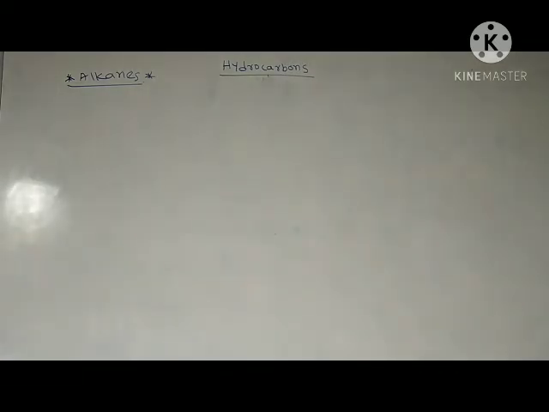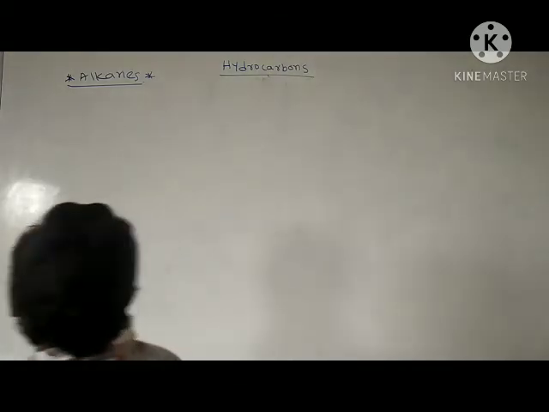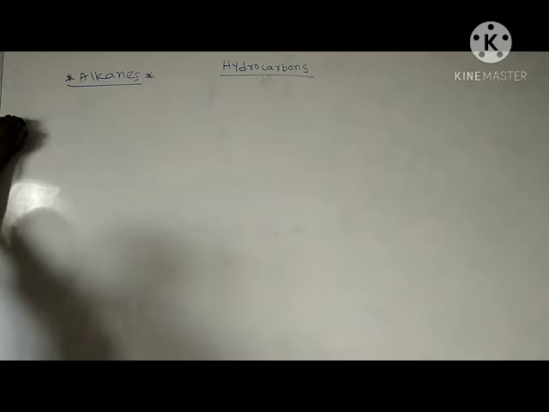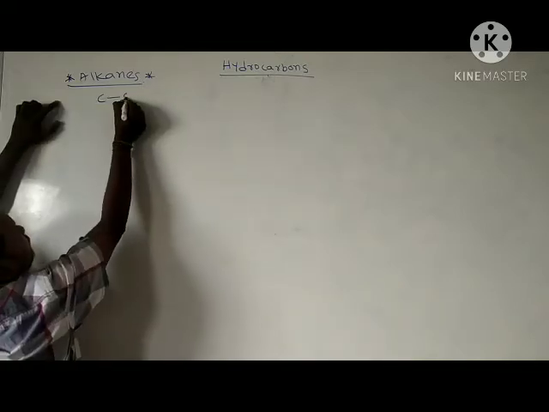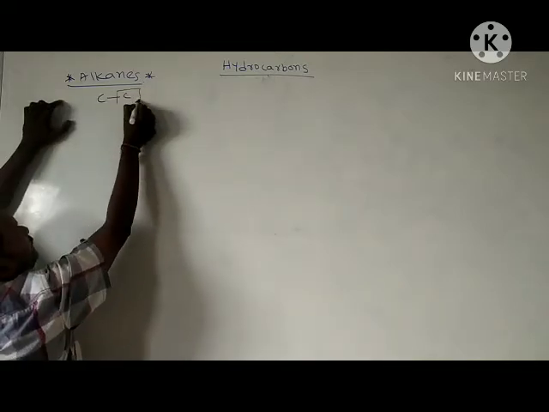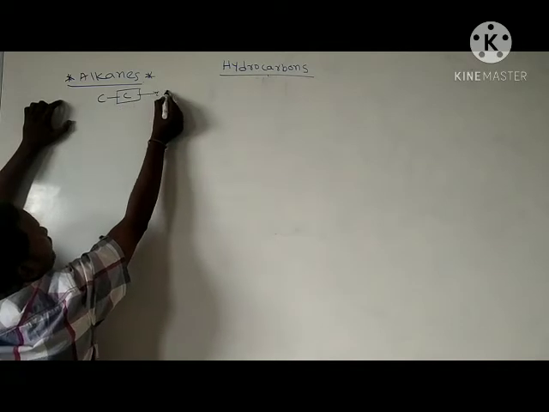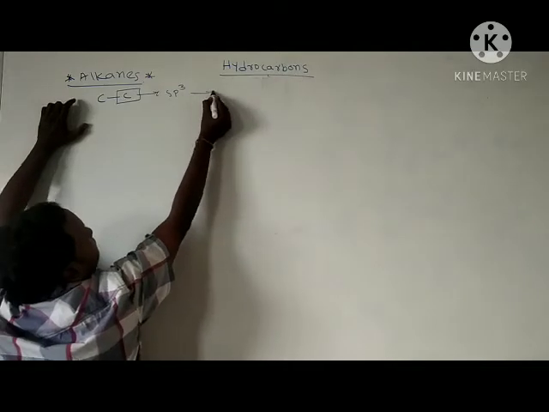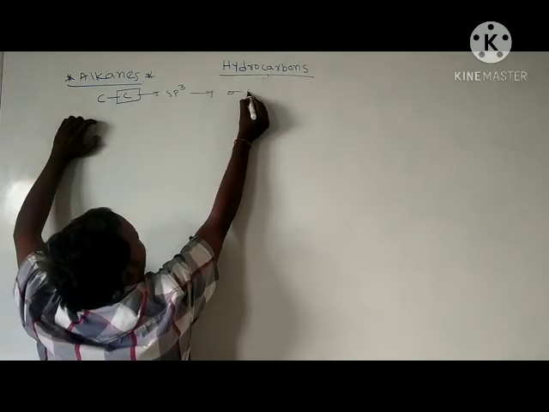What are alkanes? The carbon-carbon single bond molecules we call alkanes. Here, carbon hybridization is sp3. These are attached with only sigma bonds.